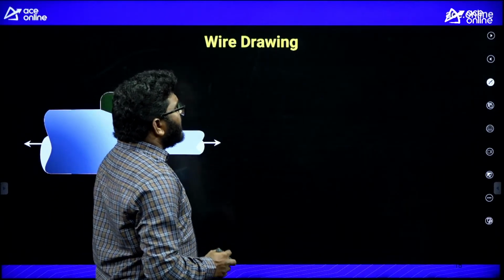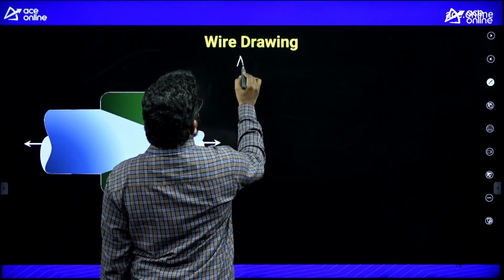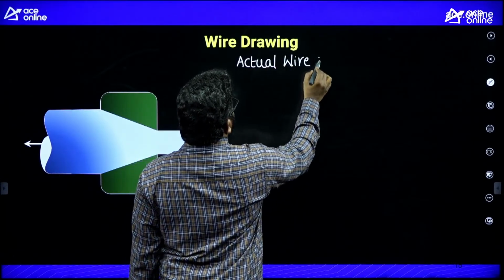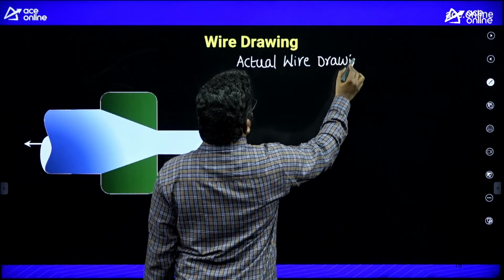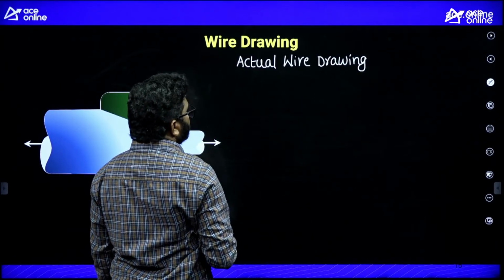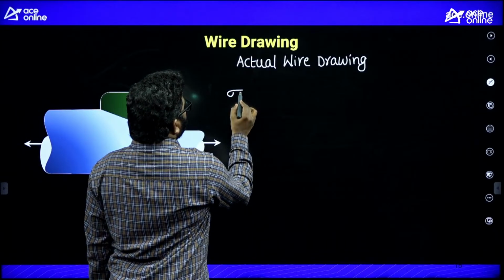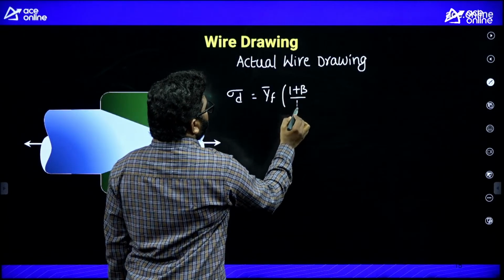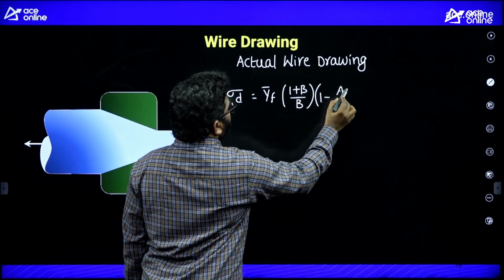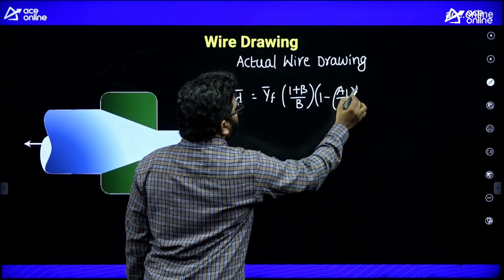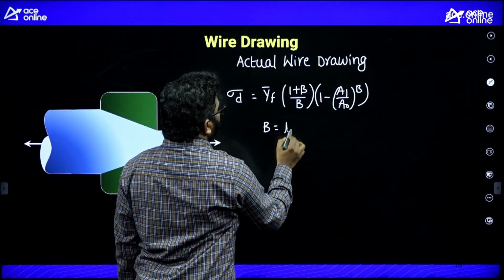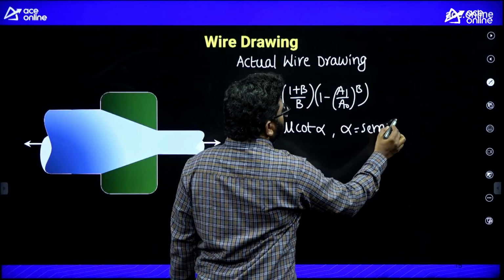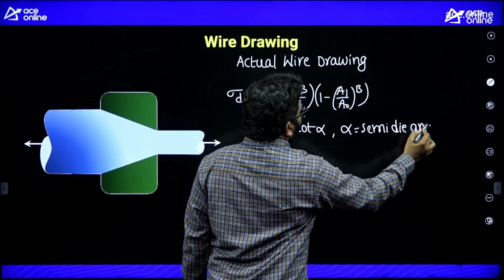And for the actual wire drawing operation, if I consider that, drawing force is equal to y bar f into 1 plus b by b into 1 minus A1 by A naught whole power b. Here b is equal to mu cot alpha. Alpha is the semi-die angle, and mu is the friction.